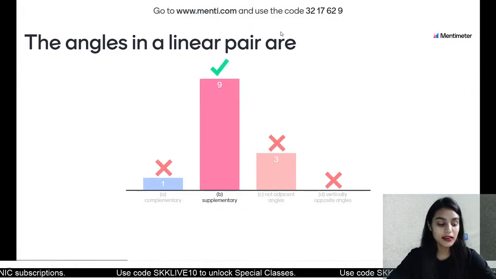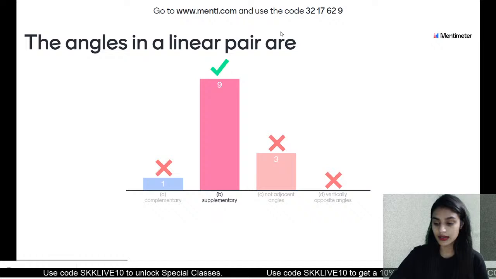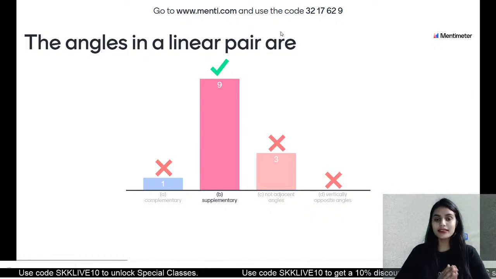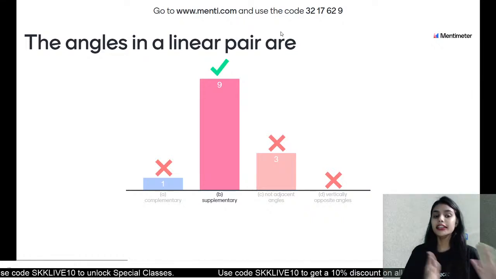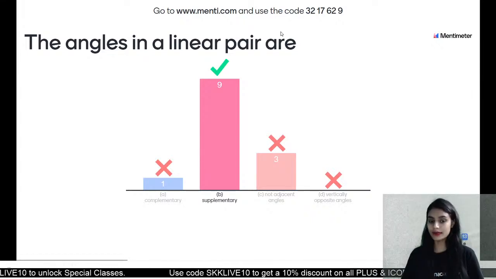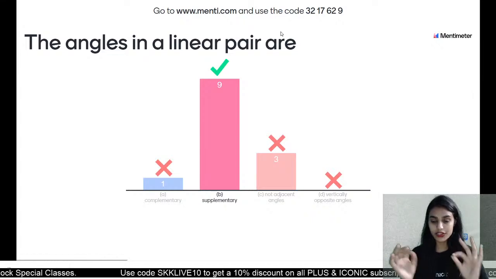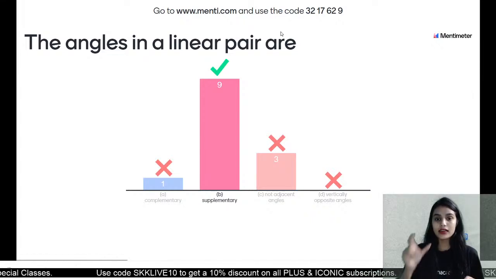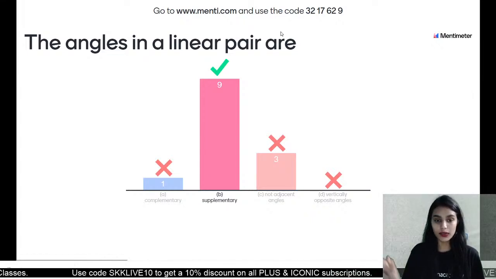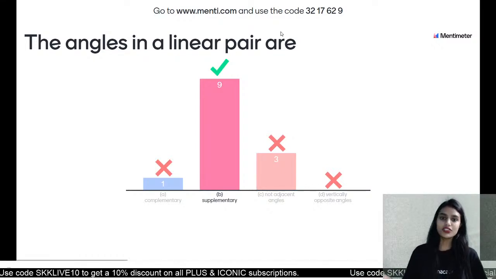The angles in a linear pair are supplementary. They add up to 180. Class, supplementary angles add up to 180. Linear pairs also add up to 180. So linear pair angles are supplementary. They are not complementary. Whoever has marked option A, bache, complementary means two angles adding up to 90. Linear pair add up to 180. So this is not right. They are not adjacent, guys.